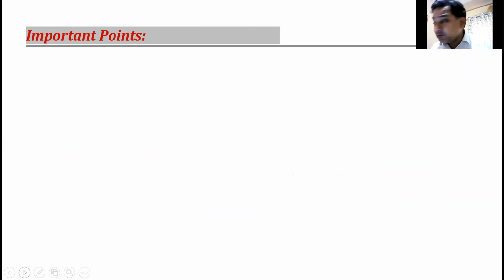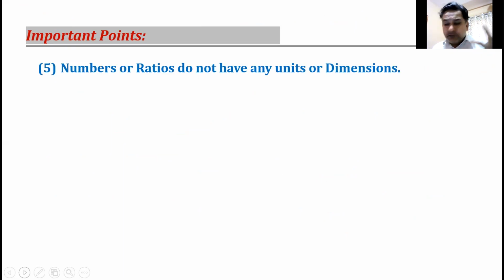What was the fifth one? Anyone? Very good, Niharika. You have done a lot of homework. Numbers or ratios? Yes, Tanushi, numbers or ratios remind me of something. If you have a number or a ratio, it cannot have any dimension. It's a pure number. 1, 2, 3, 5, 10. Numbers. Very important point. No dimensions, no units, numbers. We already discussed some quantities which are ratios or numbers. Specific gravity, yes. Refractive index, yes. Ratios, number, angle, yes.